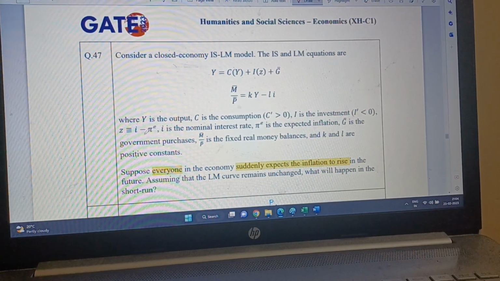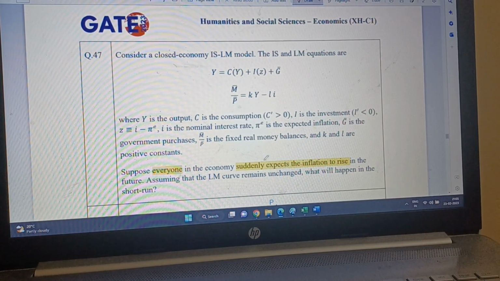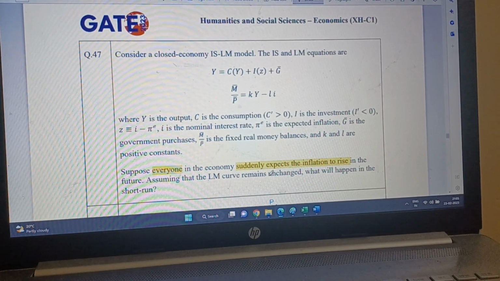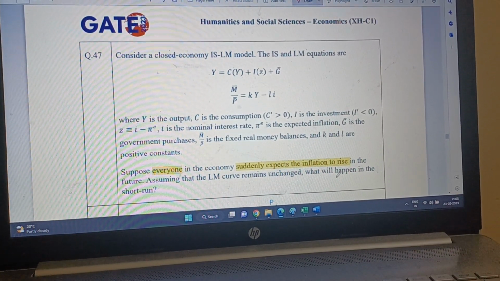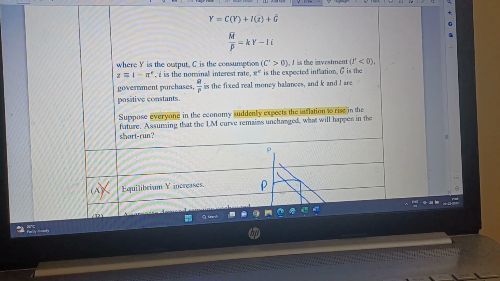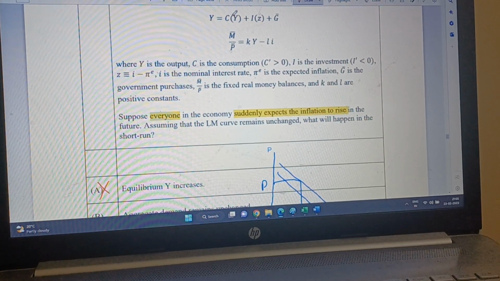No, actually I will not remain fixed. This I will also go up when people suddenly expect inflation to rise. The banks can easily raise I, and he doesn't say that I will be fixed. No, he says that only P is fixed.